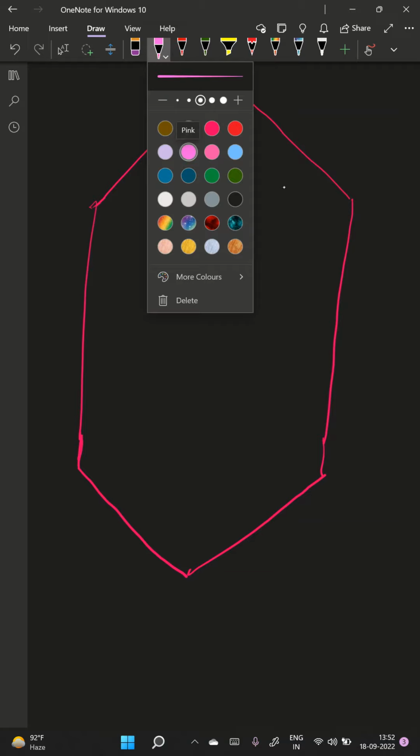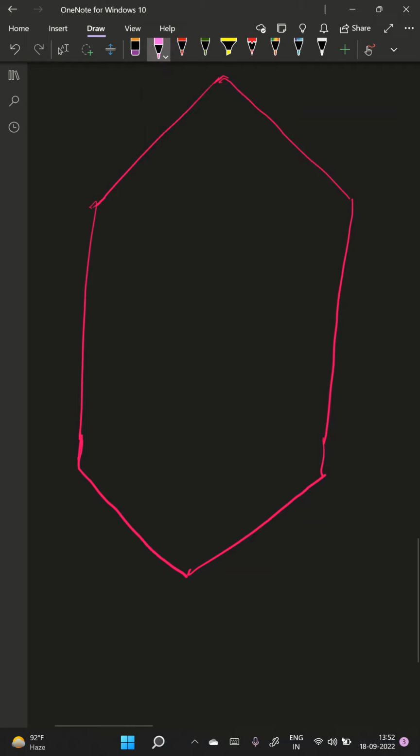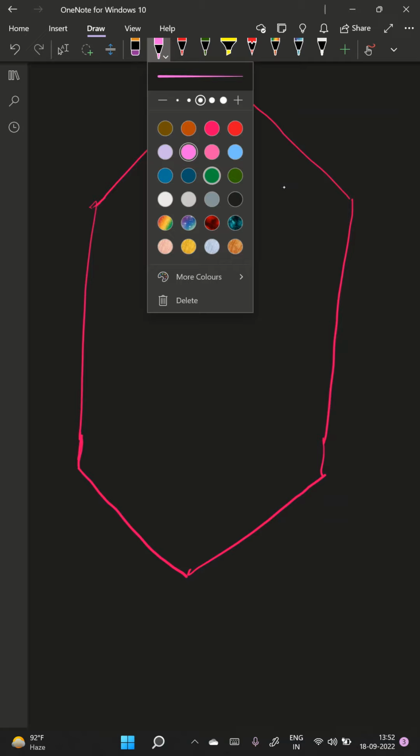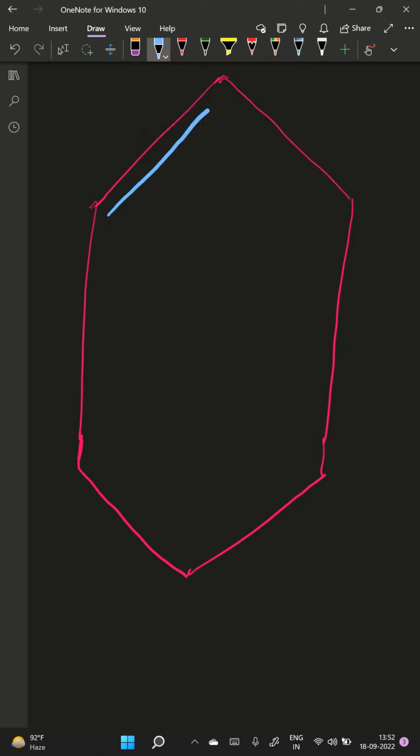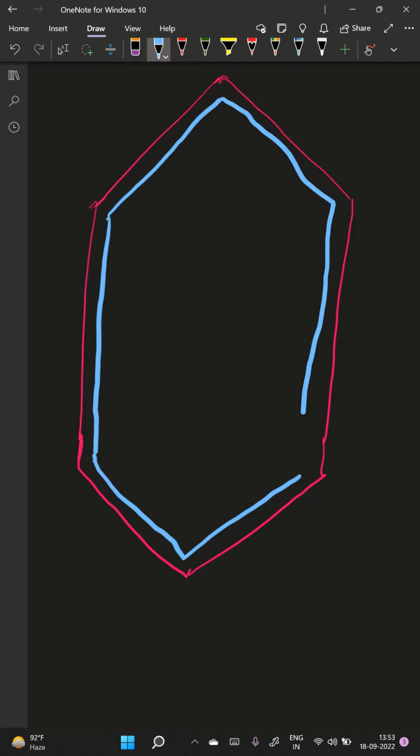I am going to use different colors to mark different things. I also increase the font. It's better visible to all of us.